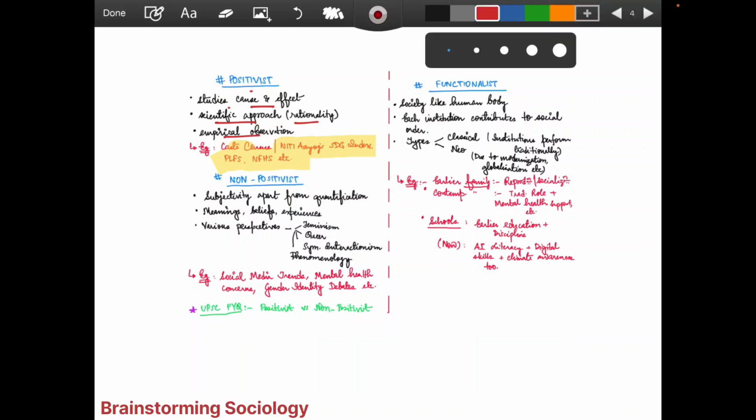Earlier, which was possible only in the case of positivist, was the scientific approach. But here we are talking about subjectivity. Whenever the word subjectivity comes, just think from the non-positivist perspective.